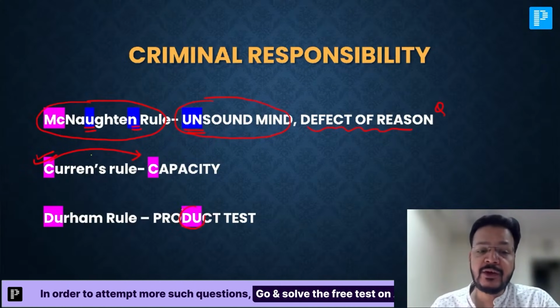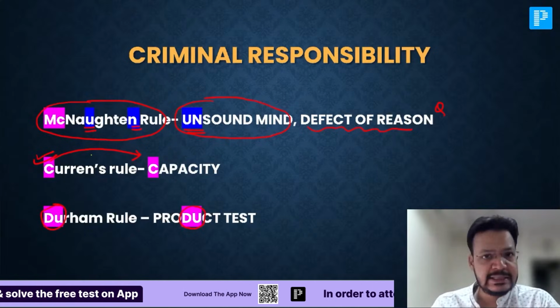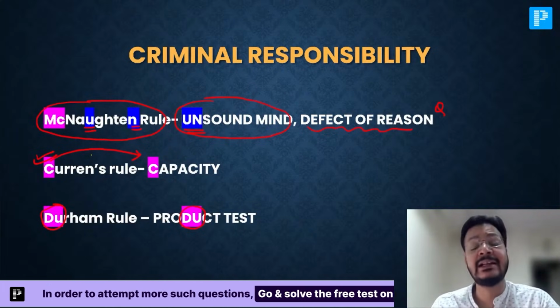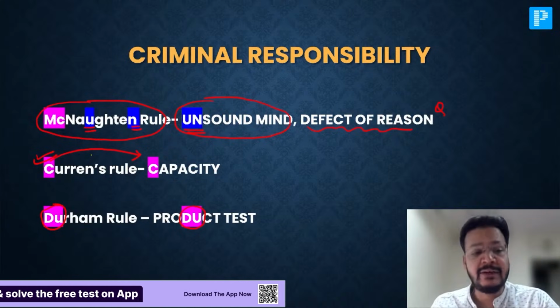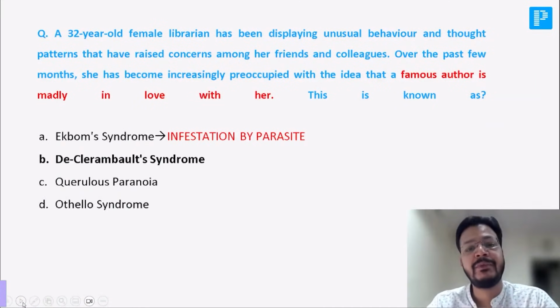And if the product word is given, that would be Durham's rule. Again, I'm telling you, if the unsoundness of mind word is given, it is the McNaughton rule. If the capacity is lost, that is the Given occurrence rule. And if the product of mental disease is given, that would be Durham's rule. So be careful about these rules, my dear friend, in your exam.